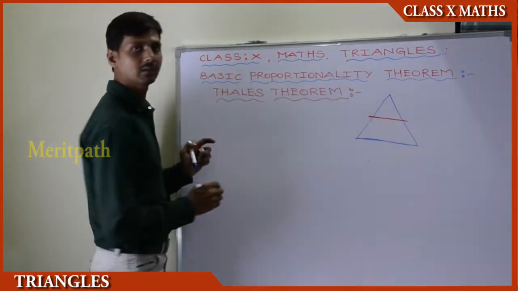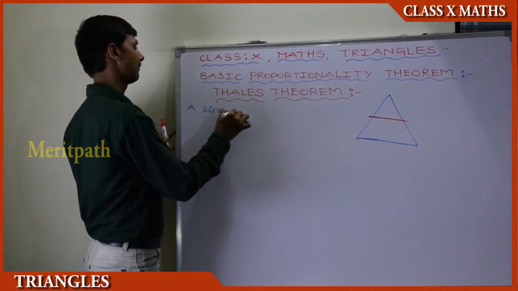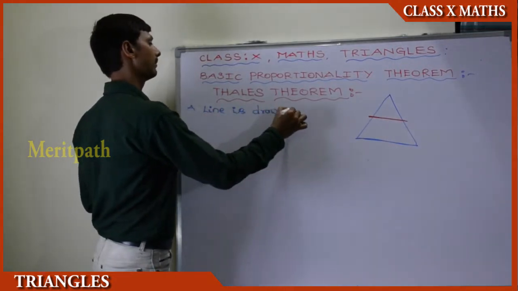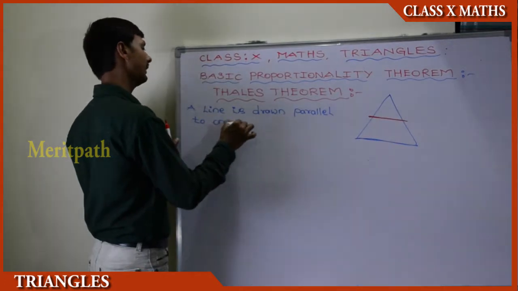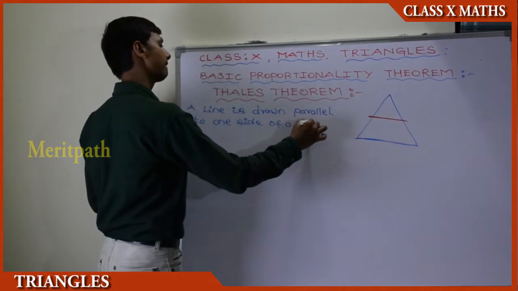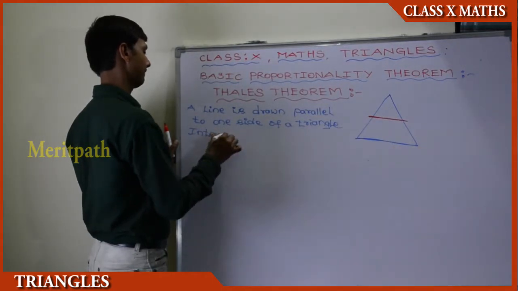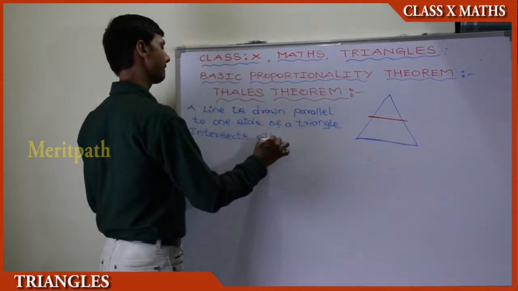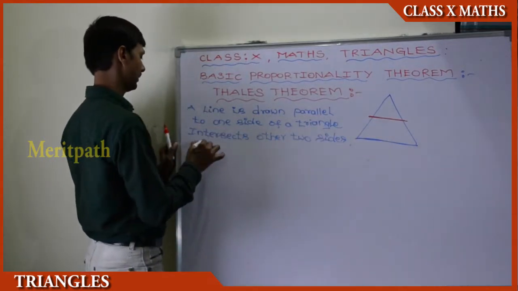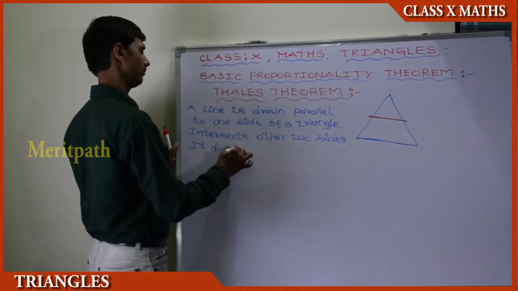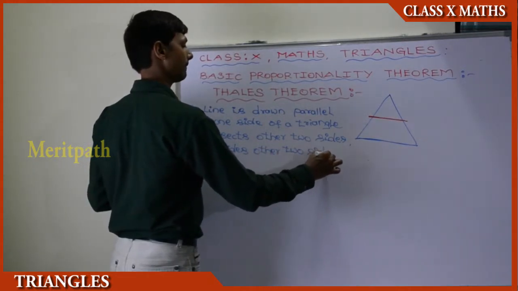Let us write the statement of the basic proportionality theorem. The line is drawn parallel to one side of a triangle, intersects the other two sides, it divides the other two sides in the same ratio.